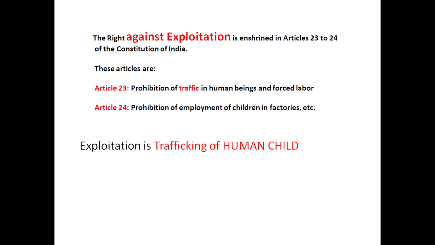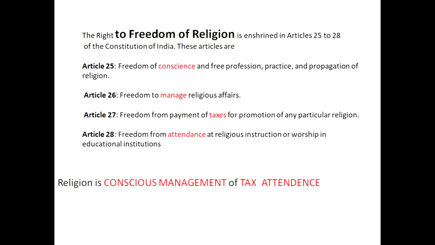Okay. Now what is next? Freedom of religion. There are three articles. No, sorry, four articles: 25, 26, 27 and 28. 25 is what? Freedom of conscience. Conscience is your thinking. Nobody can stop you from thinking. Then Article 26 is manage the religious affairs. 27 is what? Taxes. You are not liable to pay tax. The religious institutions do not have to pay tax.